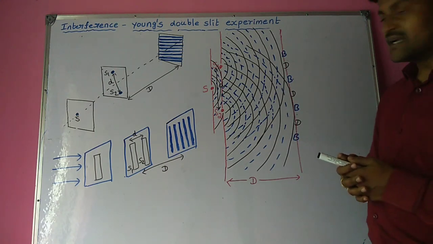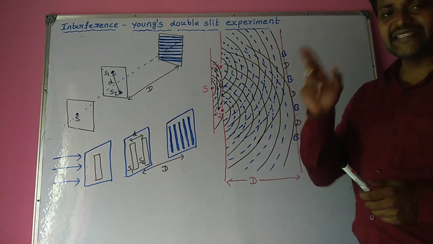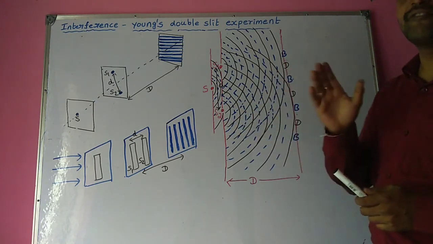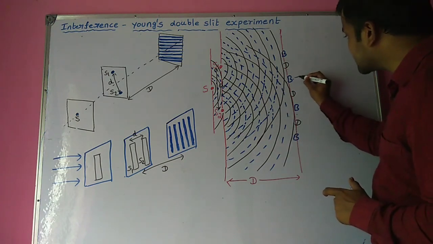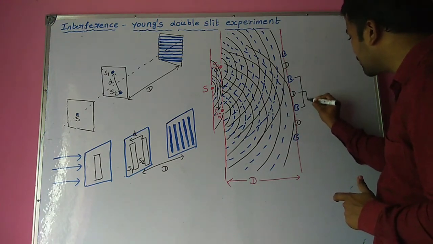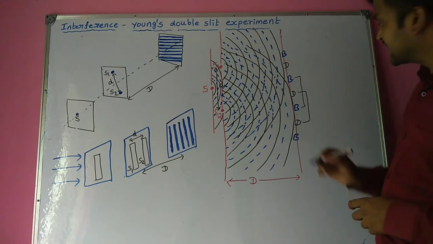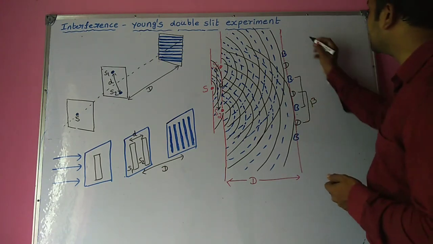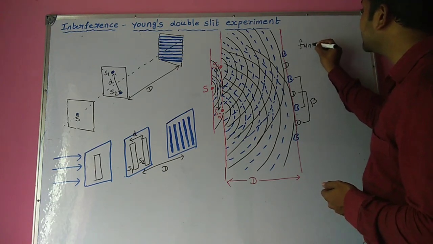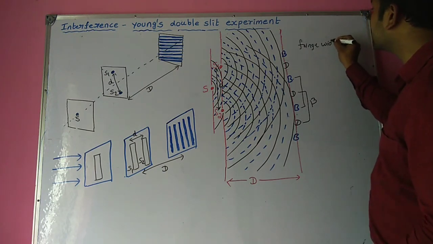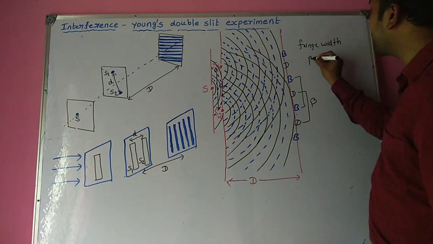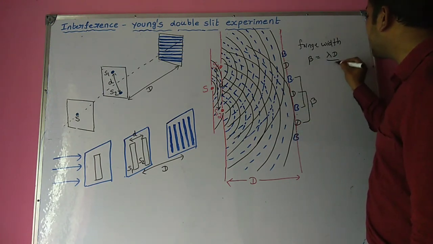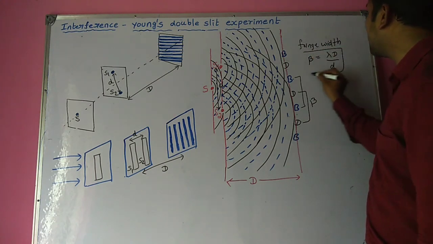Now, the distance between two successive bright regions or two successive dark regions is called fringe width. It is denoted by beta. The fringe width beta is given by the expression beta equals lambda D by d.